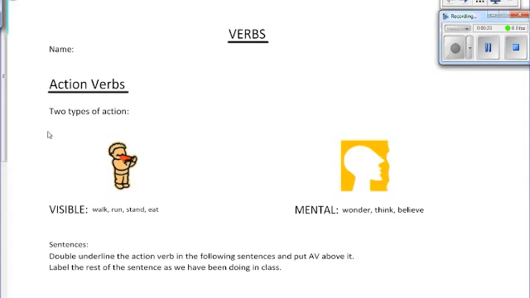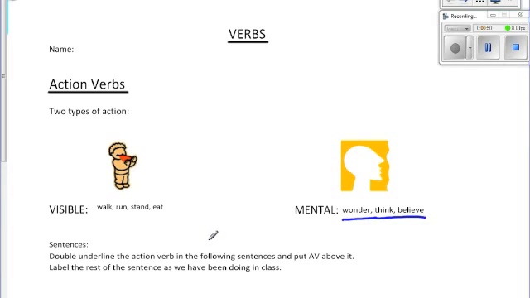So there are 2 types of action verbs. First, there's a visible action, which is the kind that you can see. So you could see someone walking, you could see someone running, you could see someone standing and eating. So those are all actions. Now, those are all visible. Now, mental is one that you couldn't see. So if someone is wondering, thinking, or believing, that's a mental action that's not able to be seen.